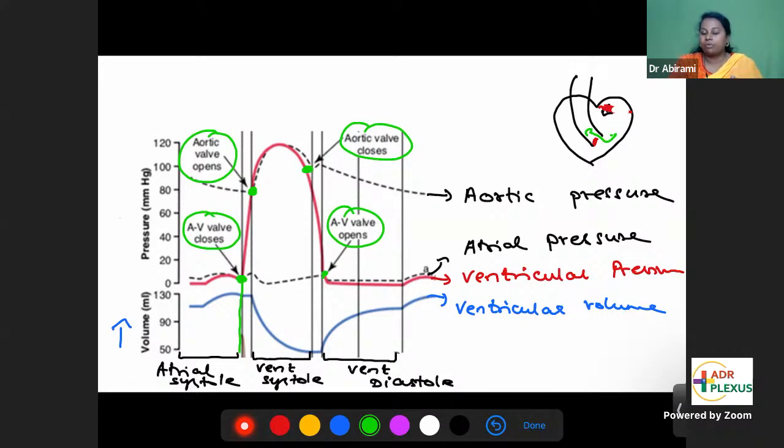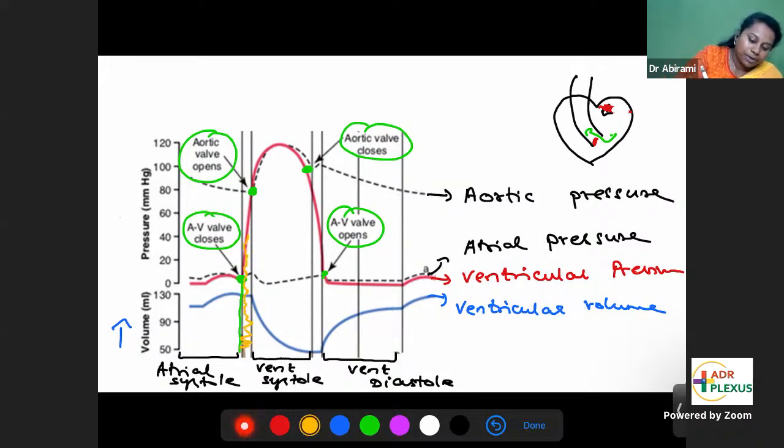So in between, there are small periods where both valves are closed. At the end of atrial systole, the AV valve closes and the aortic valve should open. The AV valve has closed, the aortic valve is going to open. There's a small period just before the opening of the aortic valve where both the valves are closed. During this period, the volume inside the ventricle cannot change because there's no opening. So volume remains the same. During this period, I'll mark it in yellow.